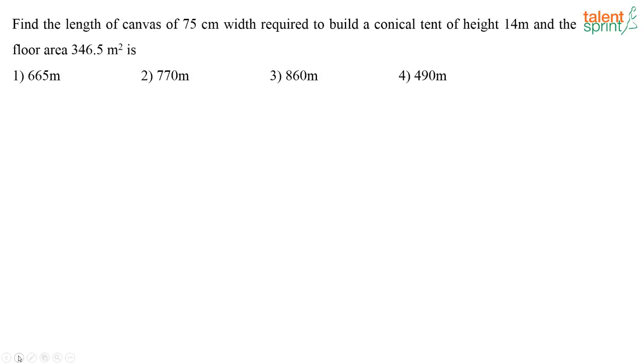See, what they are trying to say is, basically you have a rectangular piece of canvas, which has a length and a width. Now using this rectangular piece, we are converting it to make a conical tent whose height is 14 meters and the floor area is 346.5 meters squared. You have to find the length of the canvas.